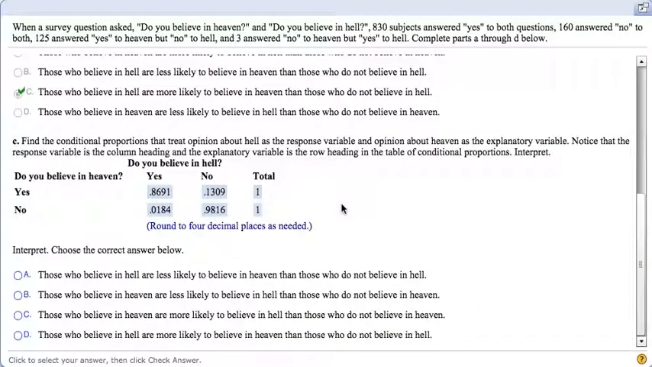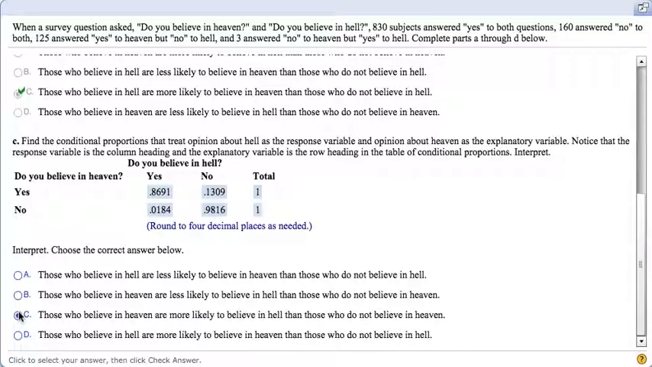So I think that's the big trick. Again, as we look at this question, now we're looking at this as being our explanatory variable. So do you believe in heaven? That's where we should be looking at, again, looking at B and C. Looking at these two numbers, those who believe in heaven are still more likely to believe in hell.